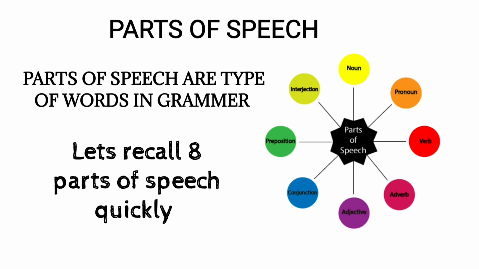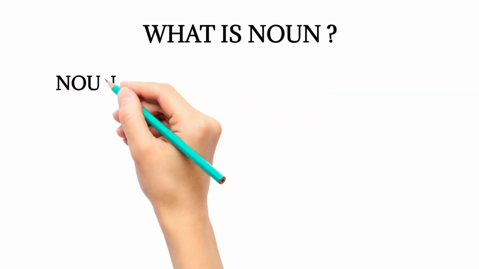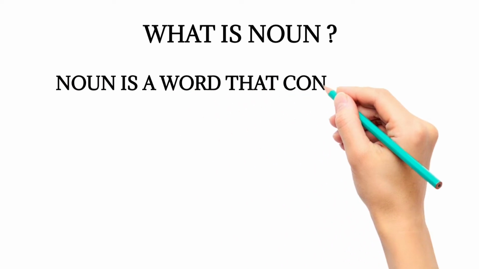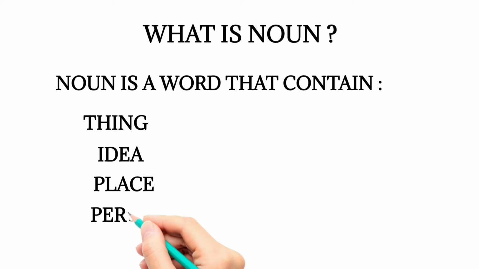Now let's look at noun. What is a noun? A noun is a word that names a thing, an idea, a place, or a person. Let's repeat. A noun is a word that names a thing, an idea, a place, or a person.